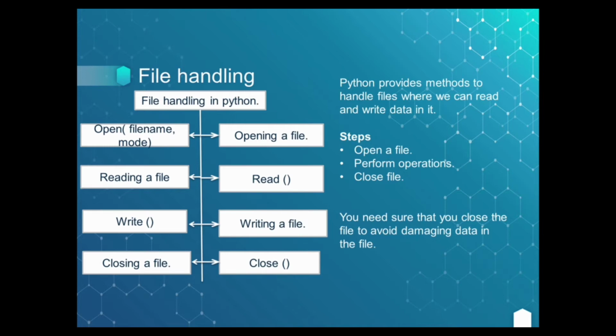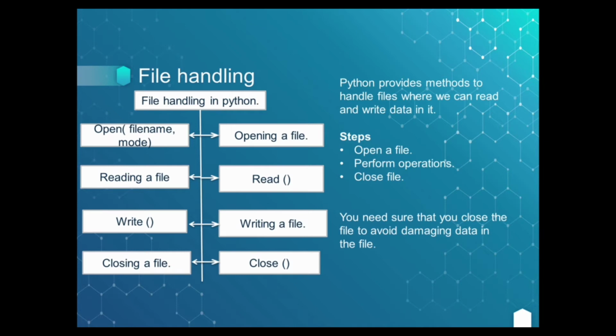Why do we need to close the file after we have done the writing? Closing a file is very important because whenever a file is being read or written to, it is basically brought into memory. Now if you do not close the file, there are chances that the file gets corrupted. So to avoid that damage, please make sure that you close your files. These are the different operations. For opening the file, you use the open command, and for writing a file, you use the write or the append mode. These are the basics of Python file handling.